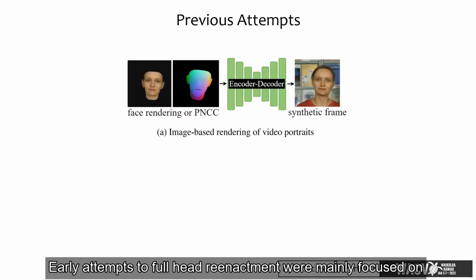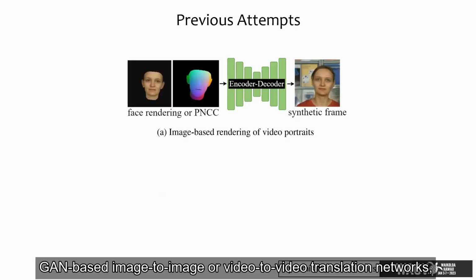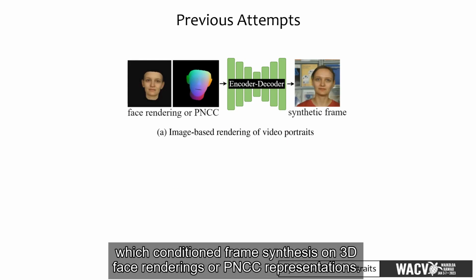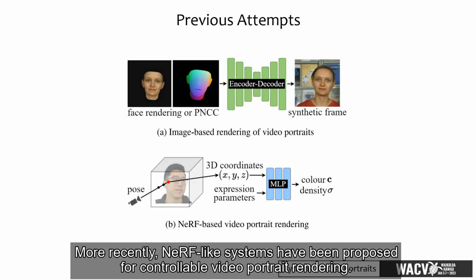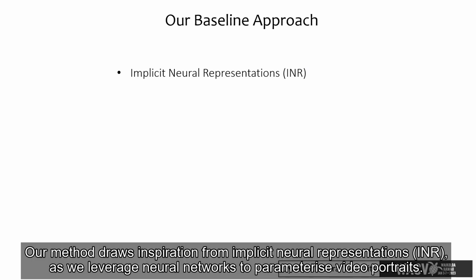Early attempts at full head reenactment were mainly focused on GAN-based image-to-image or video-to-video translation networks, which conditioned frame synthesis on 3D face renderings or PNCC representations. More recently, NeRF-like systems have been proposed for controllable video portrait rendering. Our method draws inspiration from implicit neural representations, as we leverage neural networks to parameterize video portraits.